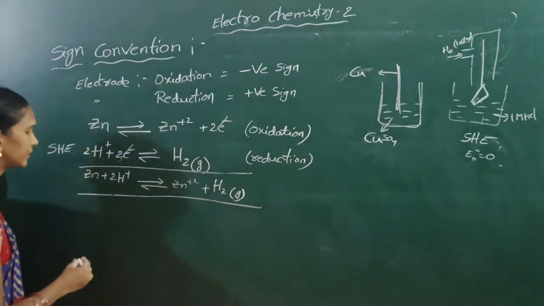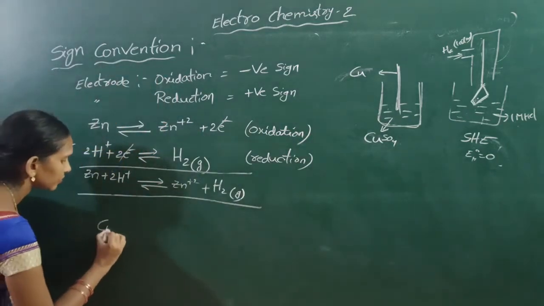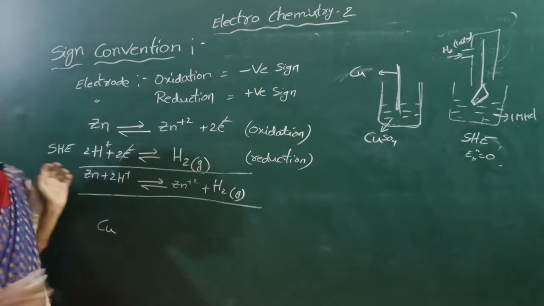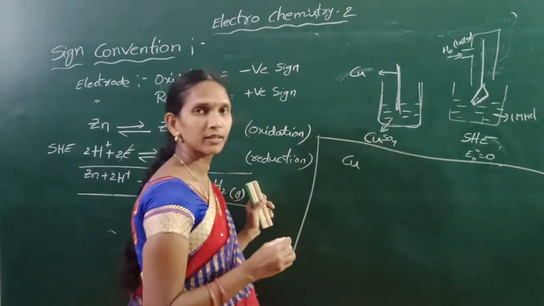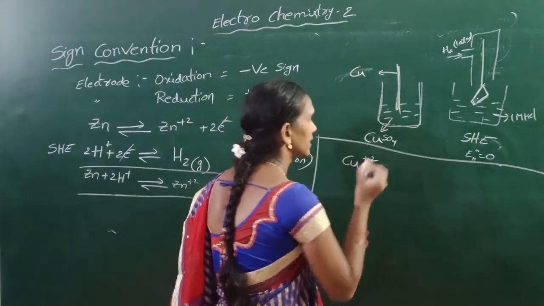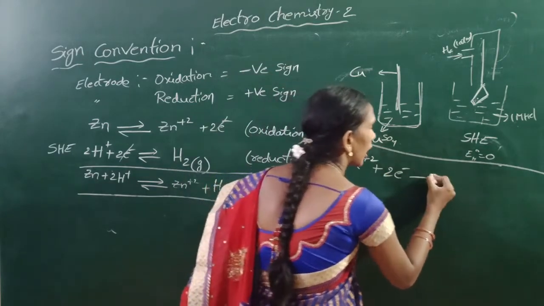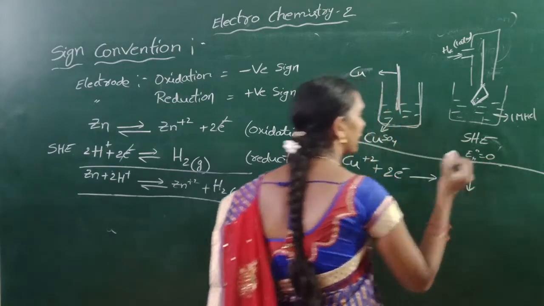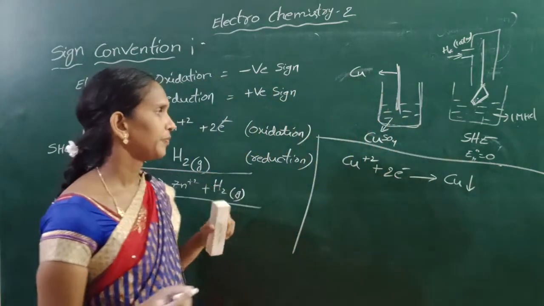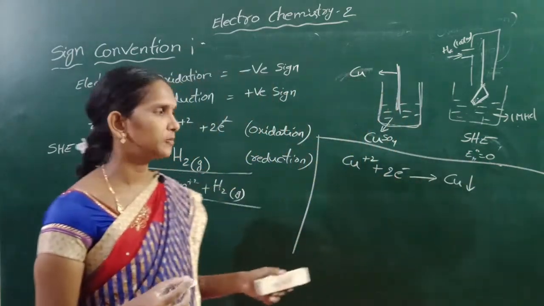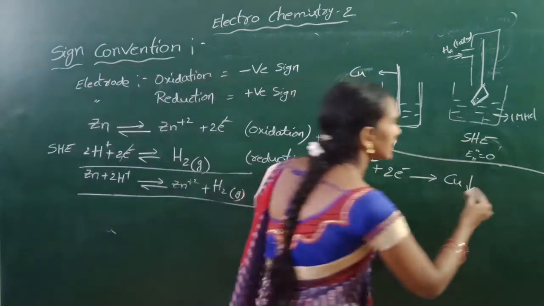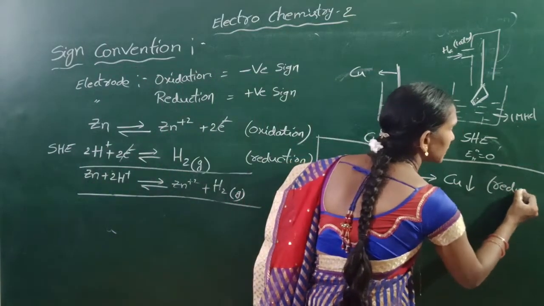That means Cu2+ gains electrons to form Cu. A precipitate is formed, Cu metal is formed. In this case, reduction takes place.